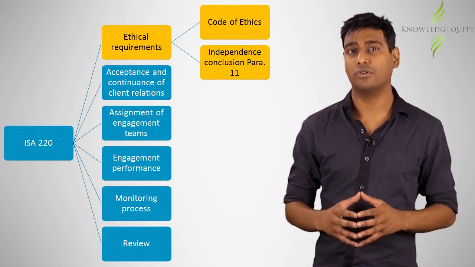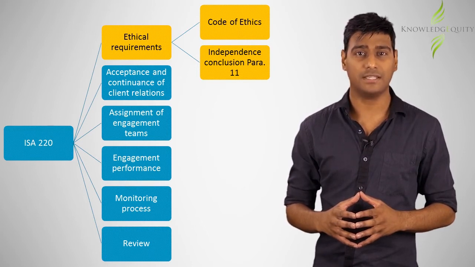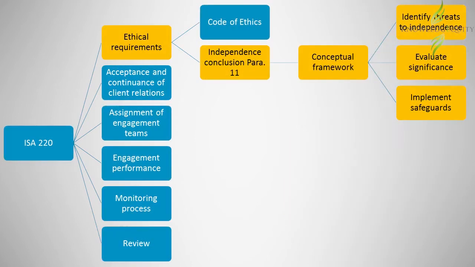Regarding the requirement to conclude on the independence requirements, the partner would need to comply with ISA 220, paragraph 11. This is basically the conceptual framework discussed in the code. That is, the partner must first identify any threats to independence by obtaining relevant information. The threats should then be evaluated for significance. And lastly, the partner is required to implement safeguards or take actions that eliminate or reduce the threats to an acceptable level.